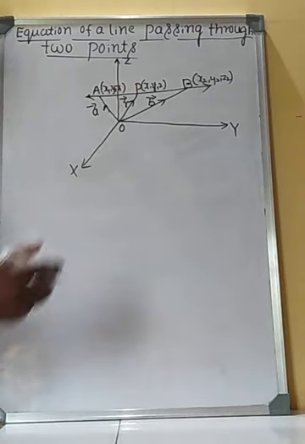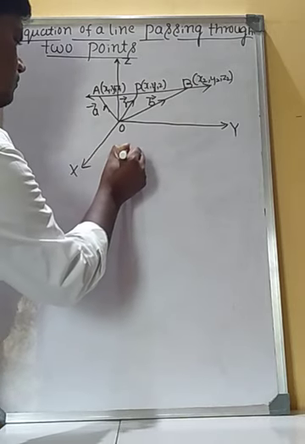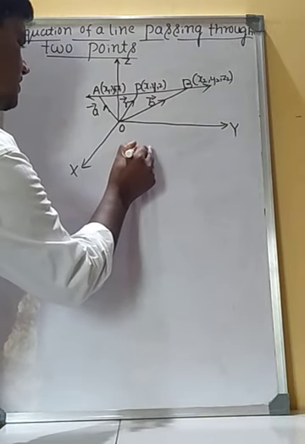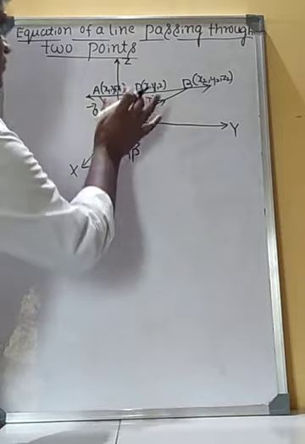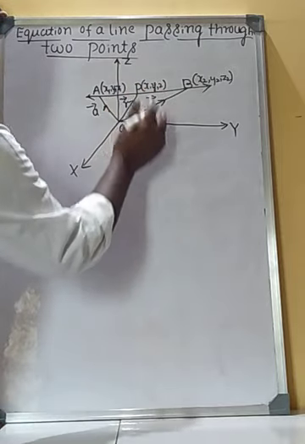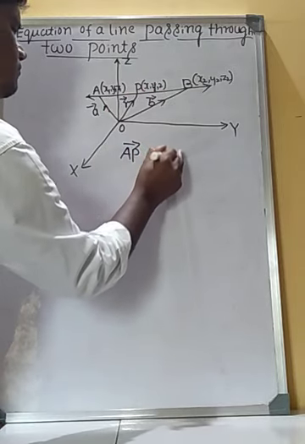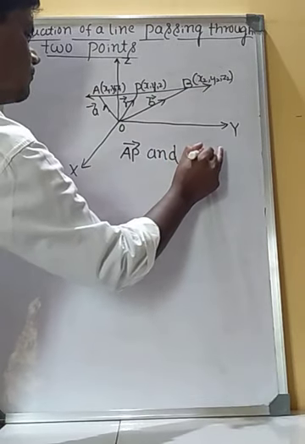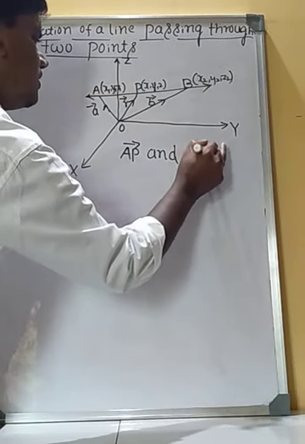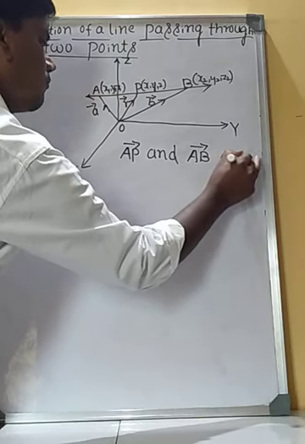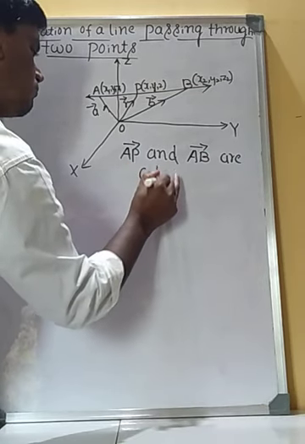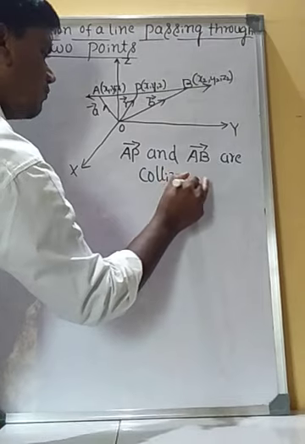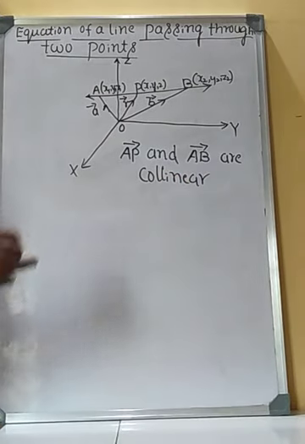if and only if vector AP and vector AB are collinear vectors.